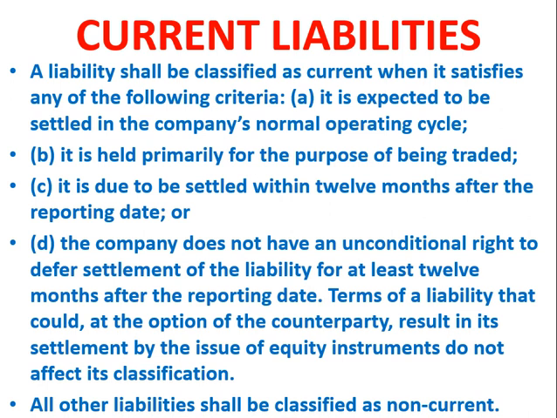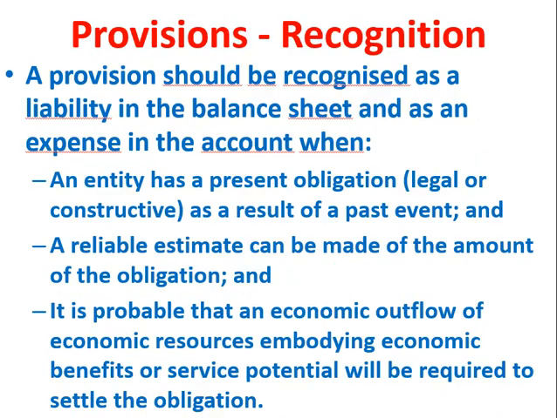The first one is provisions and recognition. A provision is recognized as a liability in the balance sheet because it is an entity's present obligation. Let me tell you what provisions are. Provisions are basically an amount kept aside with foresight for any kind of contingencies. A contingency could be in any form.